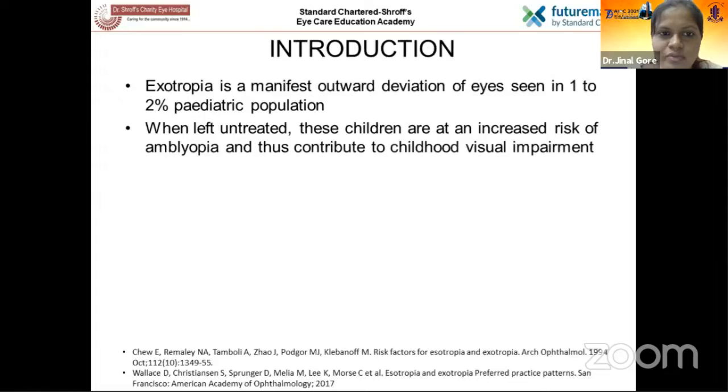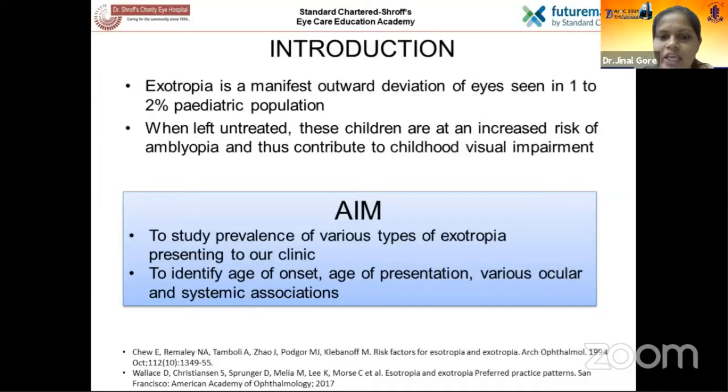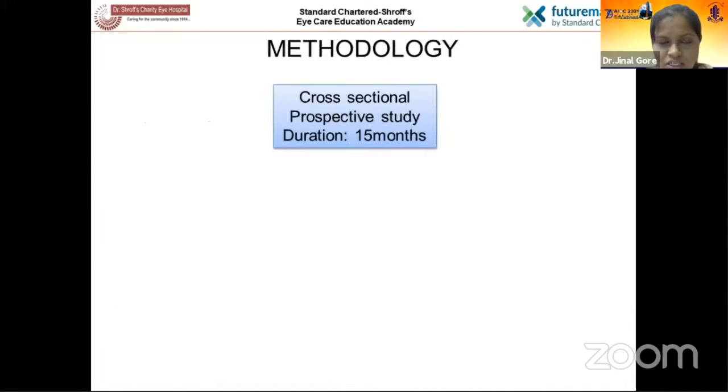As we all know, exotropia is a manifest outward deviation of eyes seen in 1 to 2% of the pediatric population. When these children are left untreated, they're at increased risk of amblyopia and thus contribute to childhood visual impairment. The aim of our study was to study the prevalence of various types of exotropia presenting to our clinic and also to know the age of onset, age of presentation, and various ocular and systemic associations.